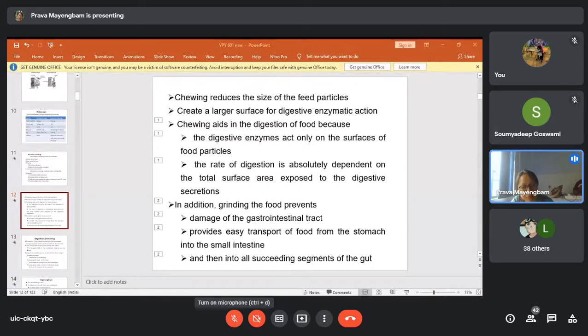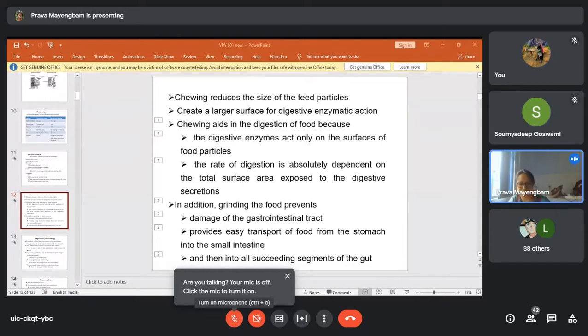For that, the food needs to be broken into smaller particles so that more and more of the area is available for the enzymes to act on. The rate of digestion is absolutely dependent on the total surface area exposed to the digestive secretions. In addition, grinding the food also prevents damage to the gastrointestinal tract and provides easy transport of the food from the stomach into the small intestine and into all the succeeding segments of the gut.